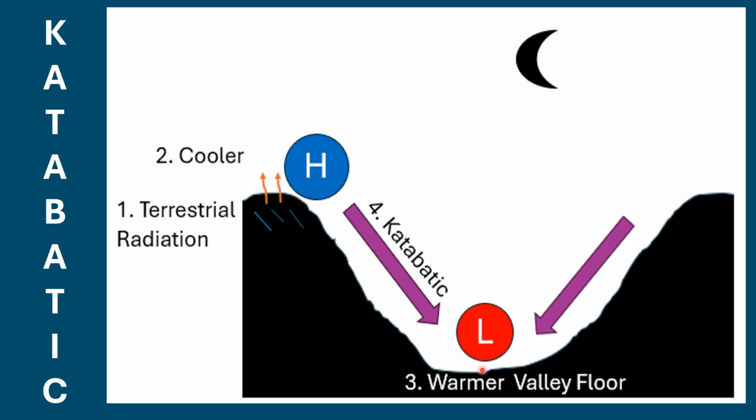The bottom of the valley or the valley floor holds onto its heat slightly longer, which means that the temperature is slightly warmer on the valley floor, developing a lower pressure on the valley floor. The wind thus blows from the high at the top of the mountain downslope towards the valley floor at night, which results in the development of a katabatic wind.